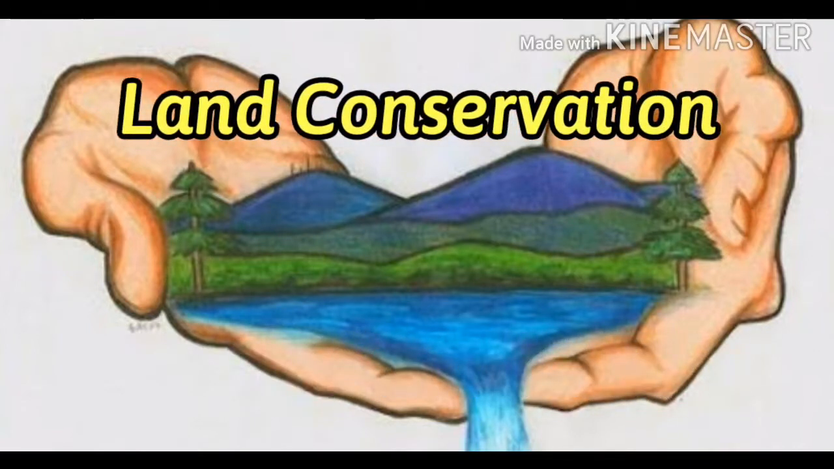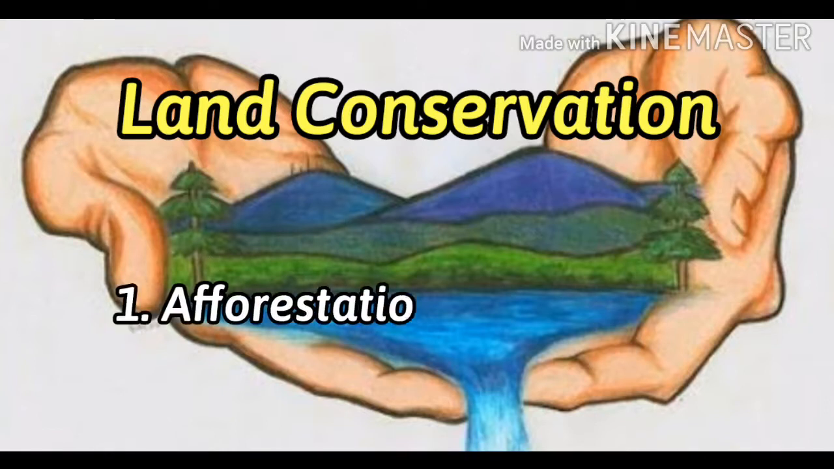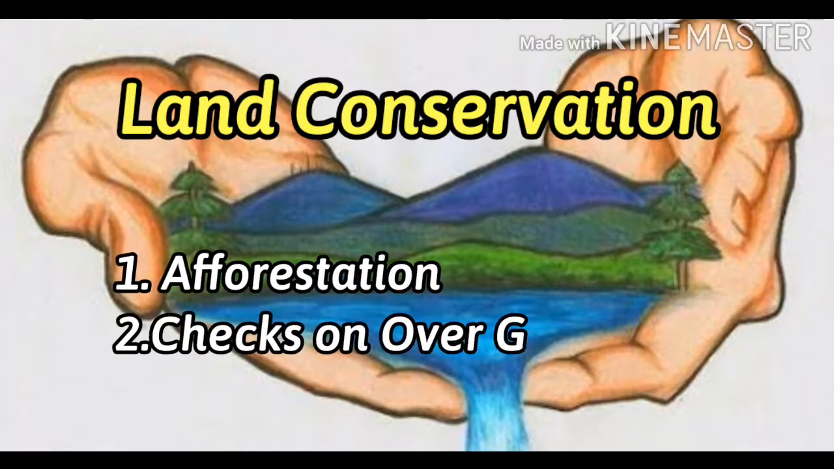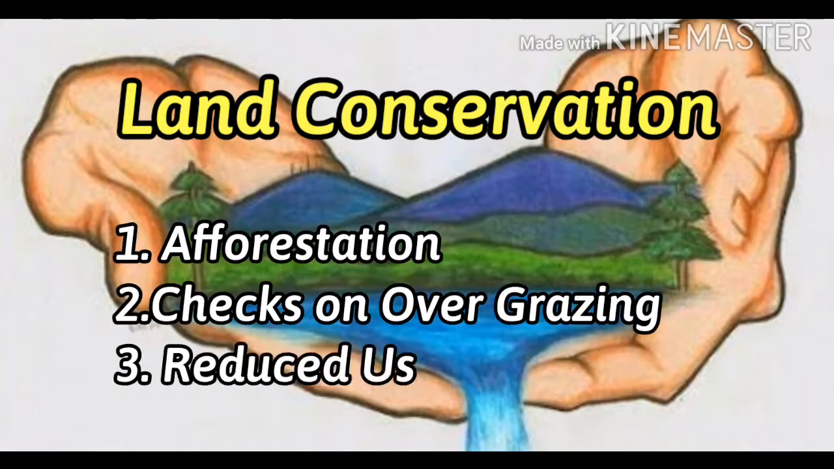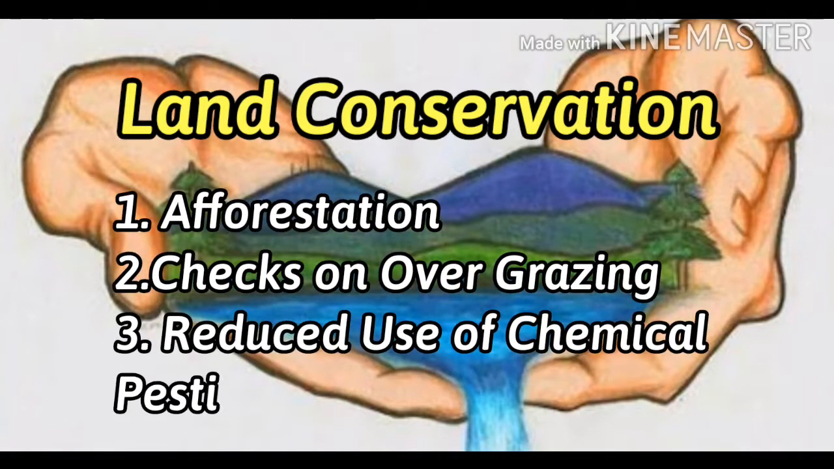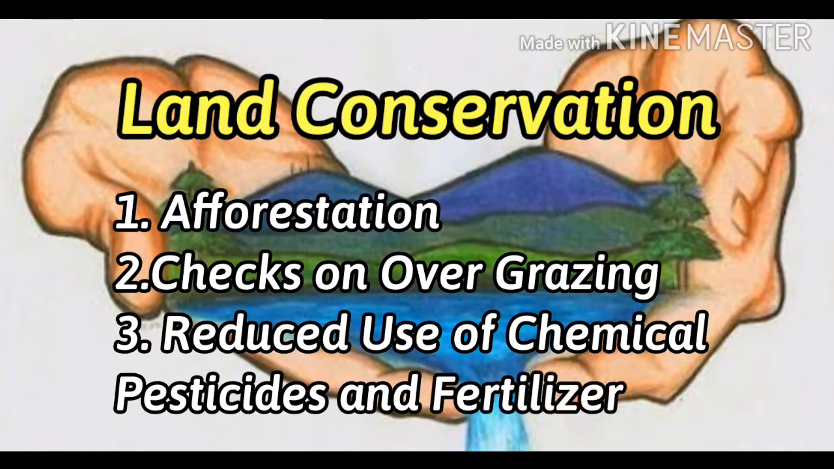See children, in order to avoid land degradation, landslides, soil erosion, we have to follow some methods, right? They are afforestation, checks on overgrazing, reduced use of chemical pesticides and fertilizers. See children, afforestation means the action of planting trees, more trees.